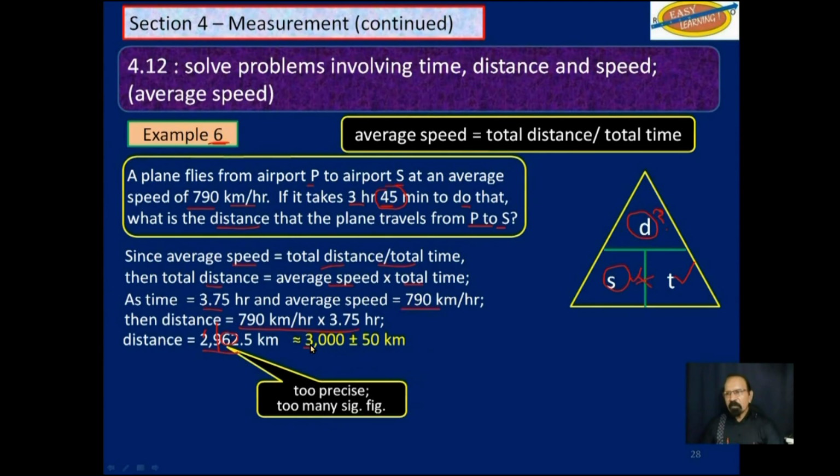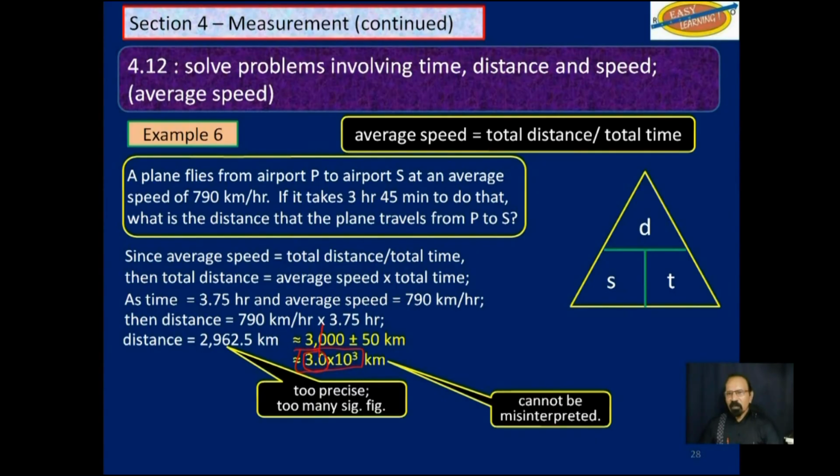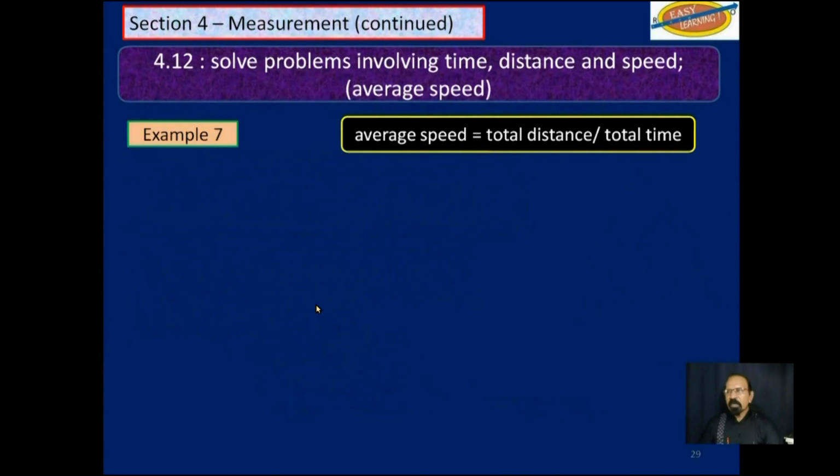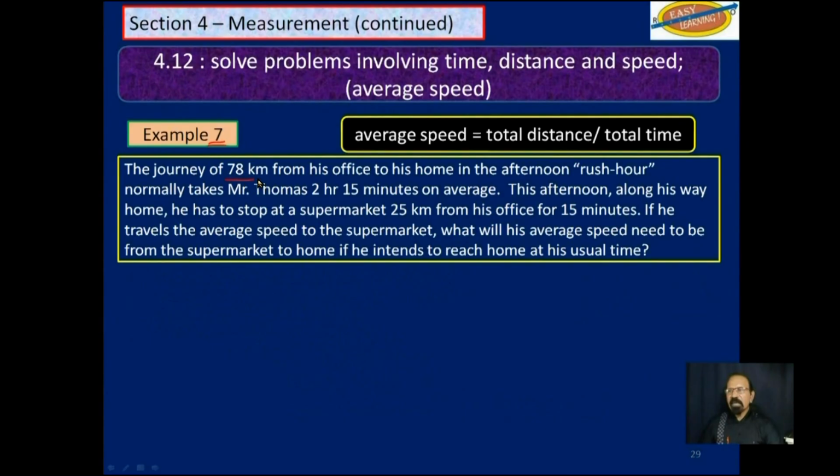But since that may be misinterpreted as rounding off at the 3, we add half of the position at which we have rounded off, which is the hundredths position. So half of 100 is 50. So that way it is clearly understood where the uncertain digit is and where we rounded off. Better still, if you could write it like this, you can see the 2 significant figures there, meaning we rounded off here. This cannot be misinterpreted.